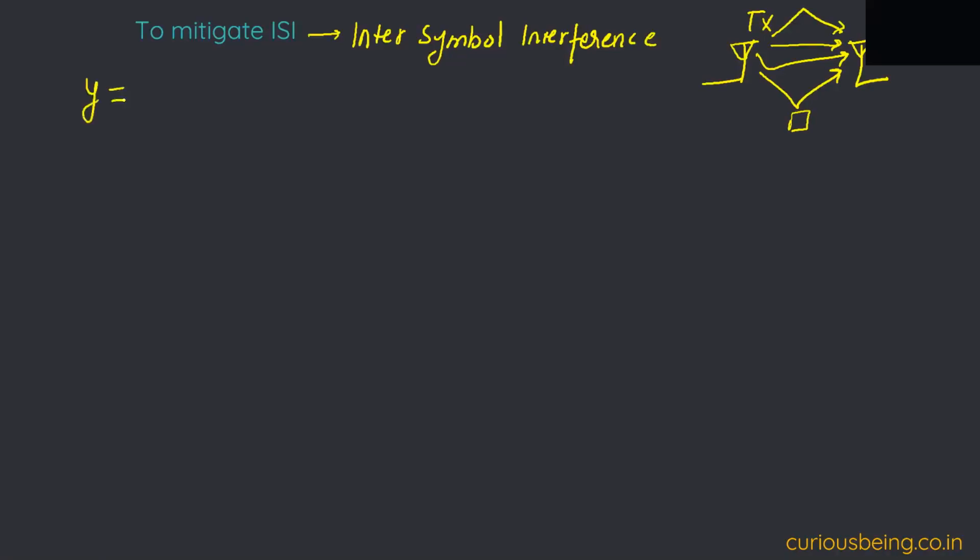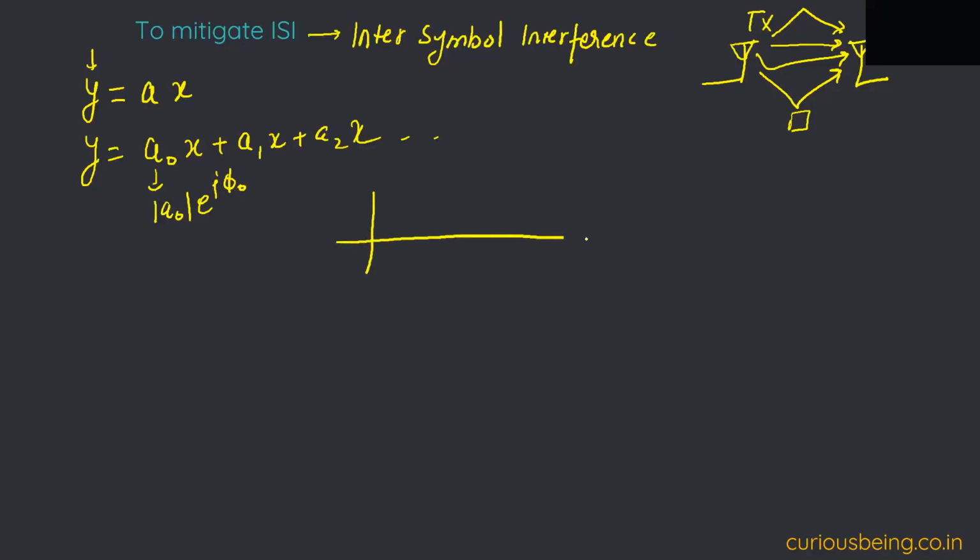Ideally at the receiver, if there is no multipath fading, the received signal will be AX, where A is some scaling. But when multipath fading is present, this will be A0X plus A1X plus A2X and so on, and A0 will have some magnitude and some phase also. Let's draw this to get more intuition.